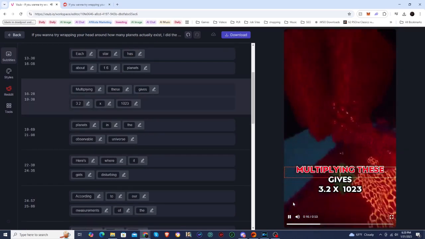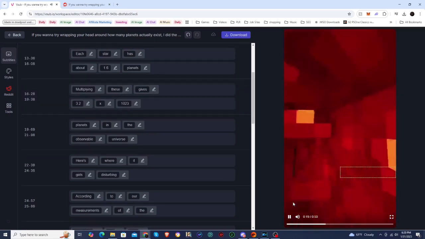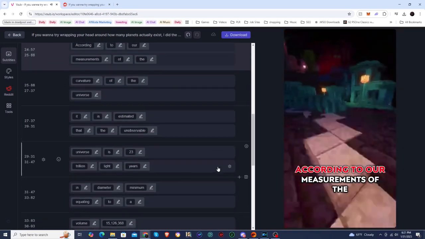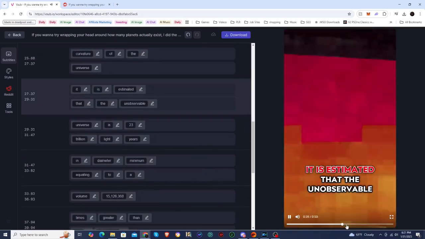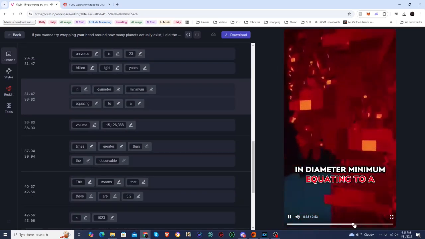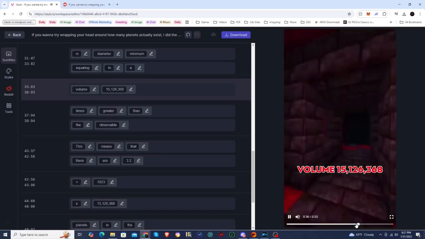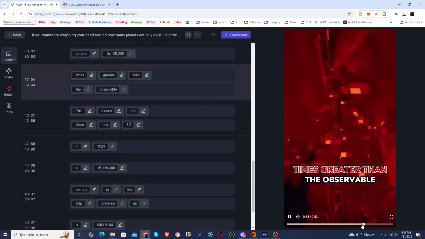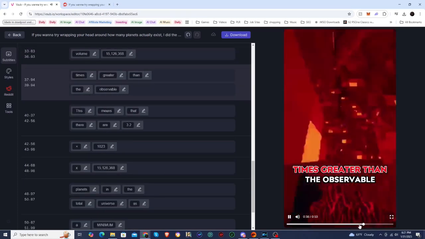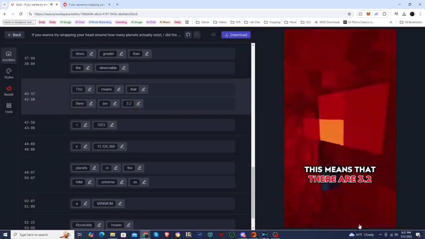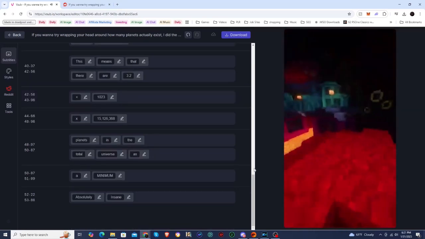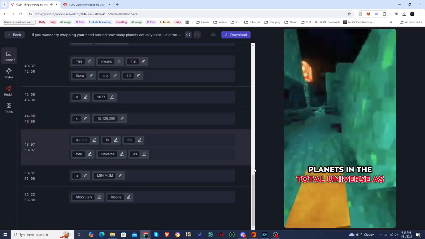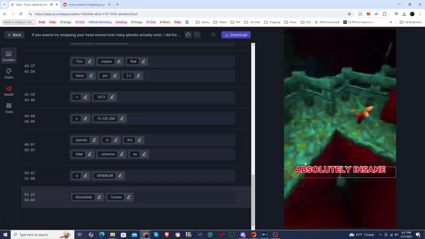Planets. Multiplying these gives 3.2 by 10^23 planets in the observable universe. Here's where it gets disturbing. According to our measurements of the curvature of the universe, it is estimated that the unobservable minimum, equating to a volume 15,126,368 times greater than the observable. This means that there are 3.2 times 10^23 x 15,126,368 planets in the total universe as a minimum. Absolutely insane.